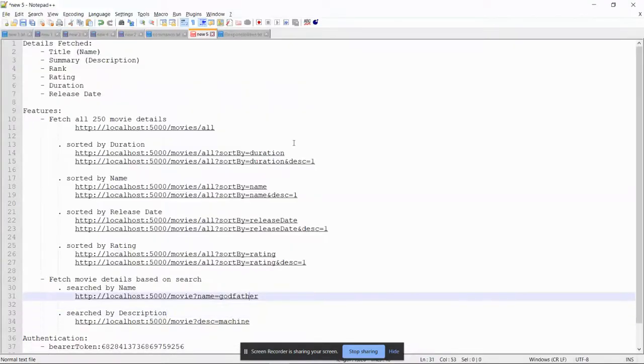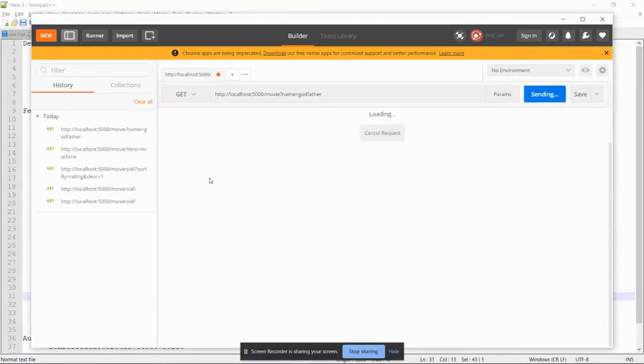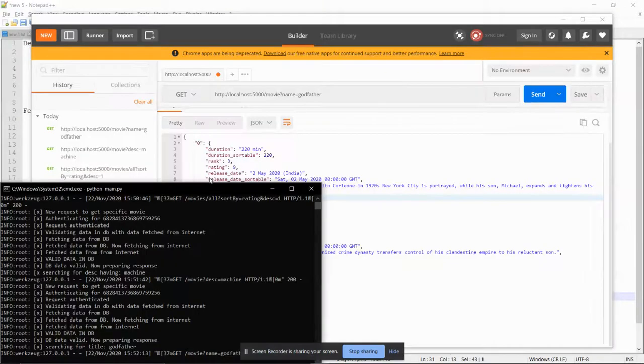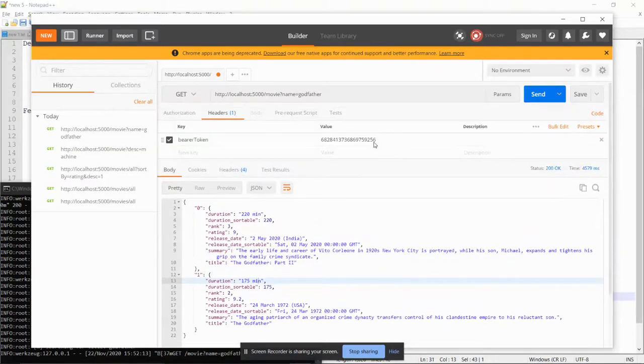Same way you can go for searching by name of the movie. There are two movies having Godfather, so you will be seeing two different movies, Godfather 1 and 2, I think. Godfather 2, Godfather 1.